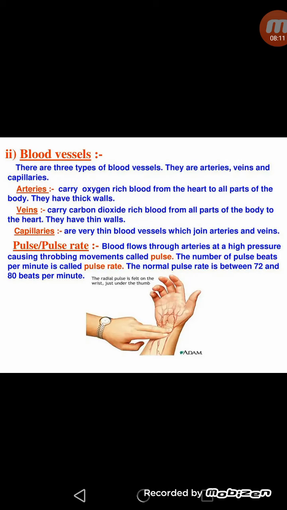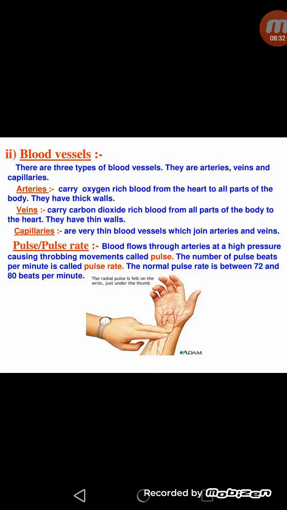If you want, you can put two fingers on your other hand and count the pulse rate, which should come to about 70 to 80 times per minute. So in this way we can calculate the pulse rate. During fever, sometimes this pulse rate becomes high.